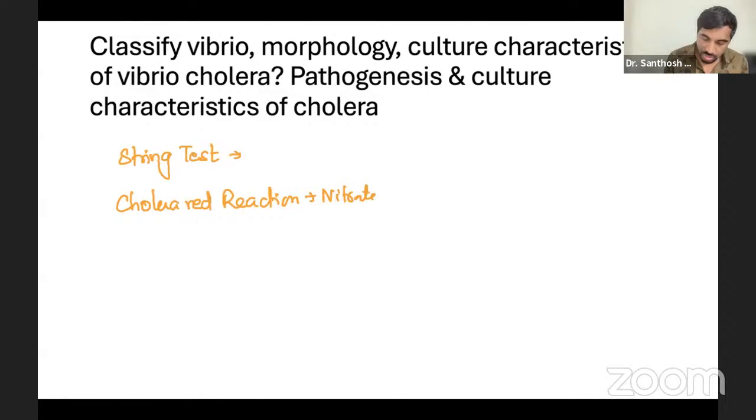String test is basically what happens when you mix the Vibrio colony with bile suspension, you will see a string coming out. Okay, a string. If you pick the colony, you'll see a string coming out like this. We'll talk about that. So these are the common biochemical tests we are doing for Vibrio cholerae. Other serological tests we can do, but these tests are more than enough to identify your Vibrio cholerae easily. Okay, that's all. So we're done with all the culture category, everything.